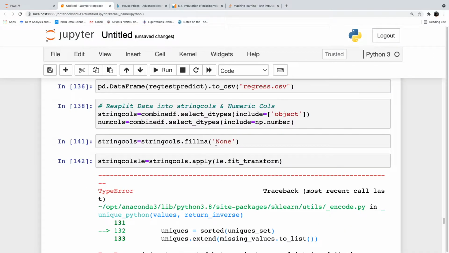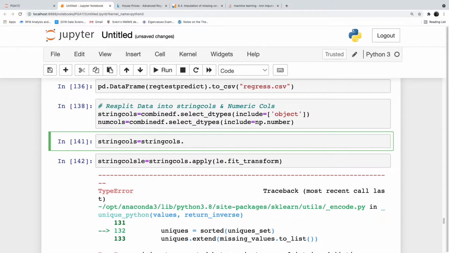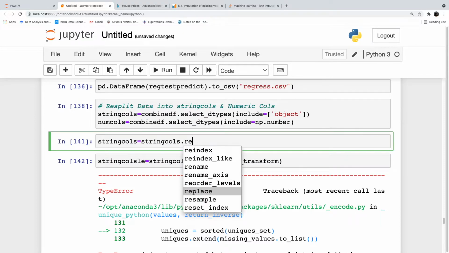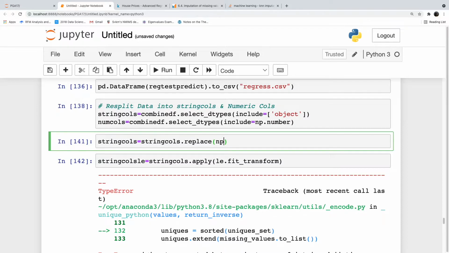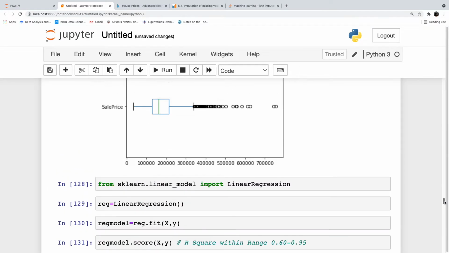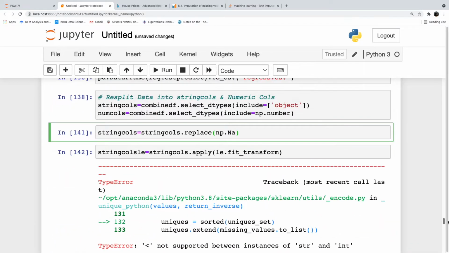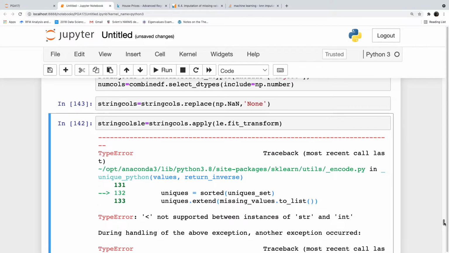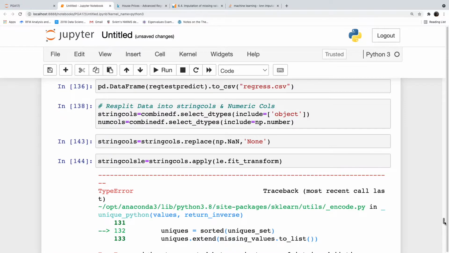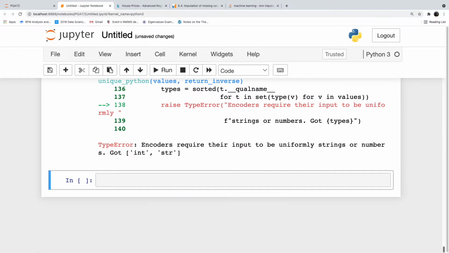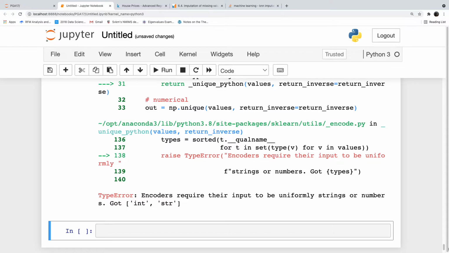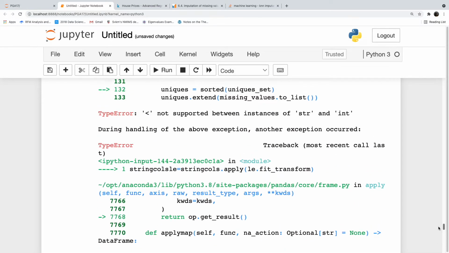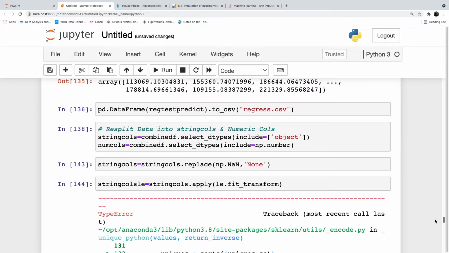Or we will do one thing, replace. Dot replace np.nan. Is it NaN or what? What did we get on top? Oh, still it is giving us a problem. So converting them into label encodes is a problem.